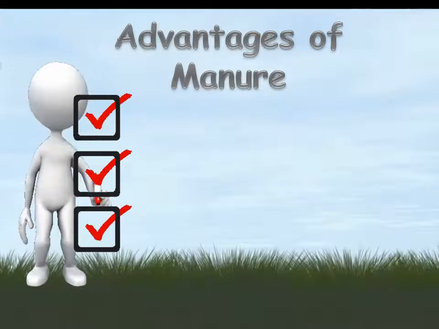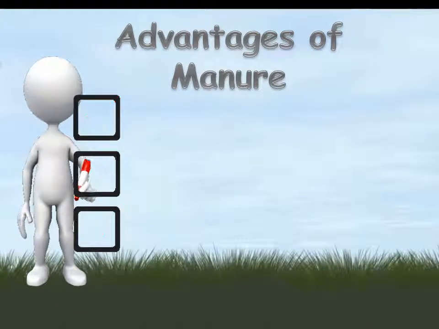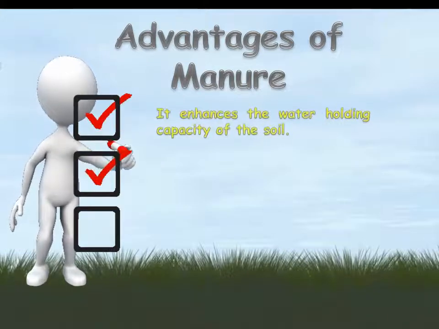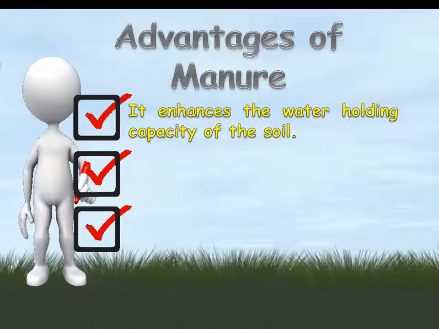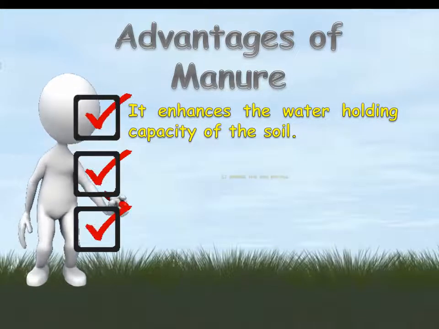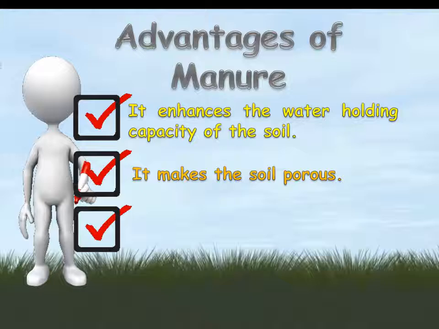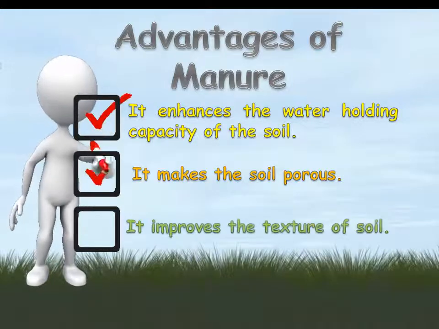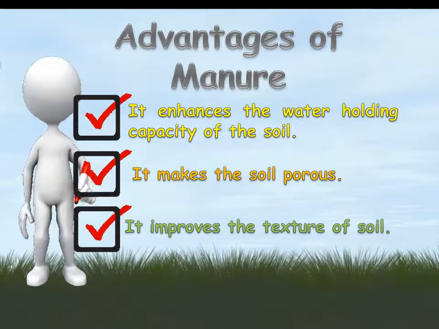Manure is considered better than fertilizers because it enhances the water holding capacity of the soil. It makes the soil porous. It improves the texture of soil.